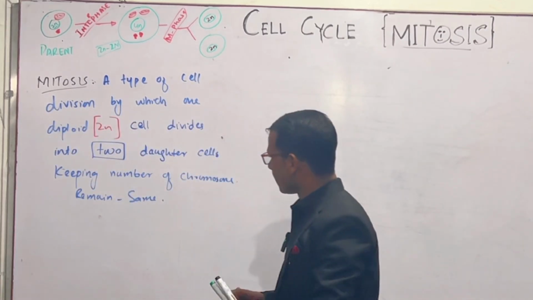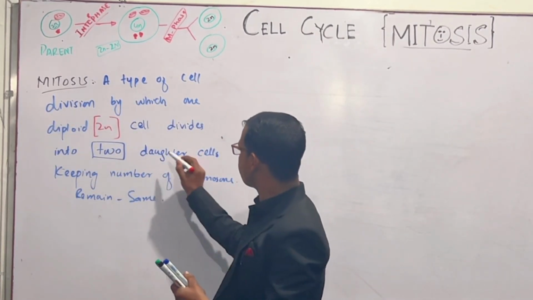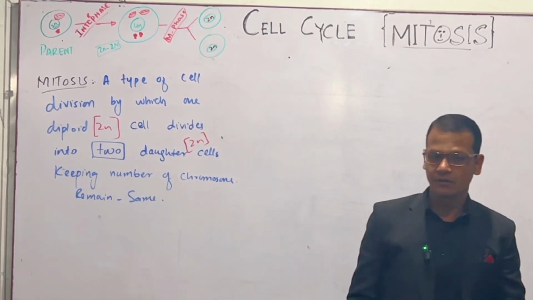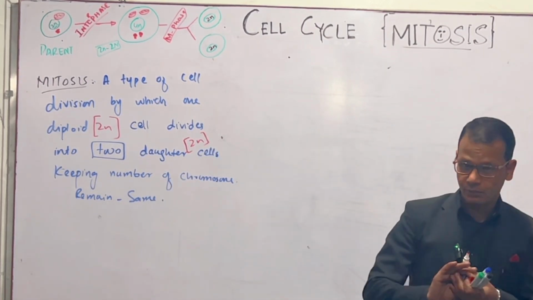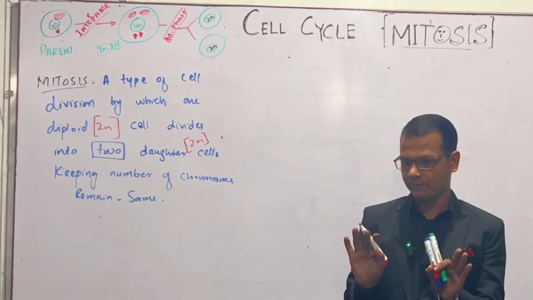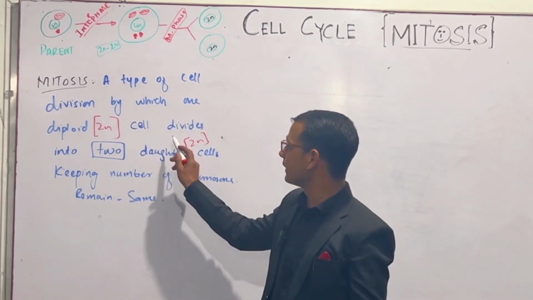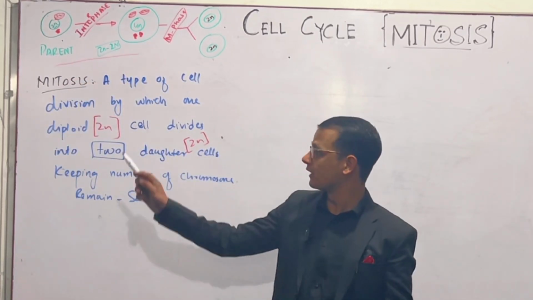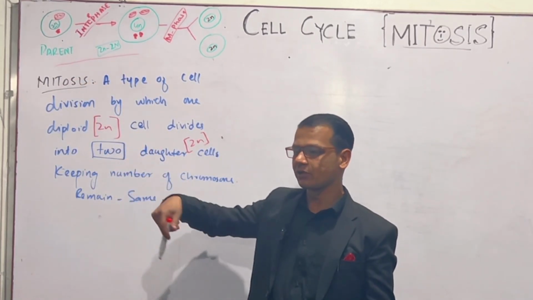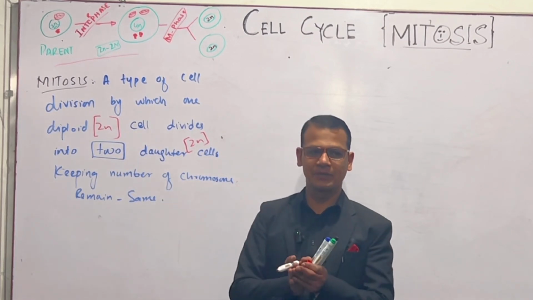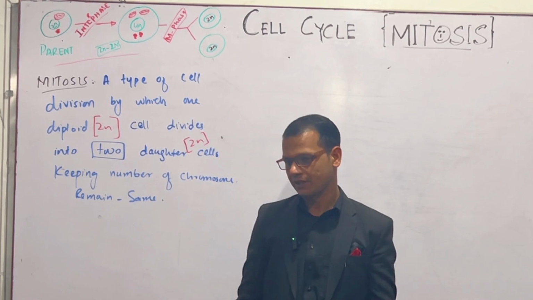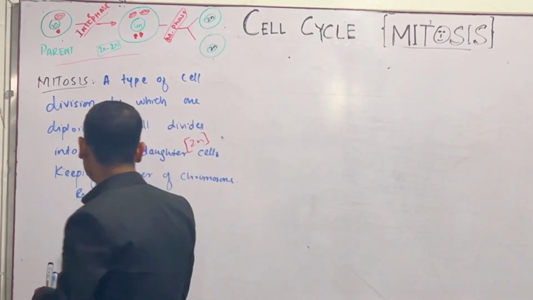The number of chromosomes remains the same, meaning that these daughter cells will be diploid, both having the full number of chromosomes. So for this reason, the cell will pass from interphase. The chromosomes will become doubled, and then will split into two sets of 46 chromosomes. So this is the mitosis definition.